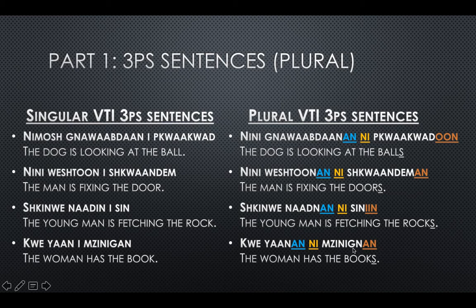So remember our third last consonant rule. We got rid of that I there. All right. So that means the woman has the books. So that's how we pluralize those. We add an to the end of our verbs, change our is to nis, and pluralize our nouns as necessary.